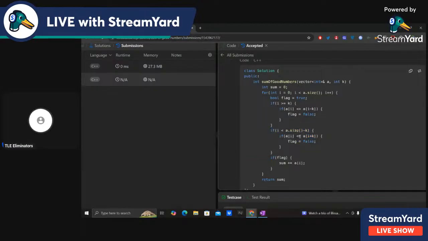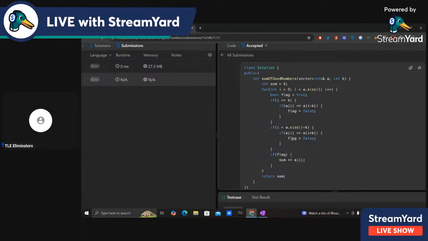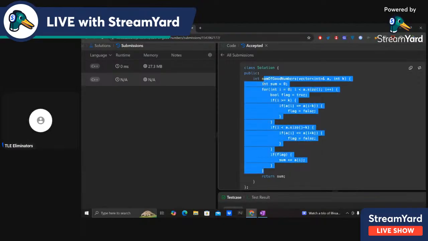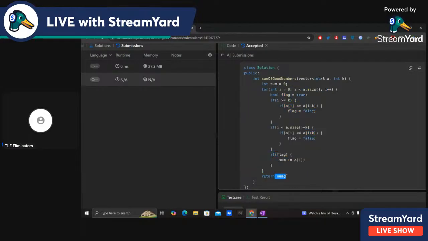So if a[i] is less than or equal to a[i plus k], then flag equals false. And in the end, if both of these did not change our flag to false, that means a[i] is greater than a[i minus k] and a[i] is greater than a[i plus k]. So if flag, then sum plus equals a[i]. So for each i from 0 to n, I do this and then I just return sum finally.